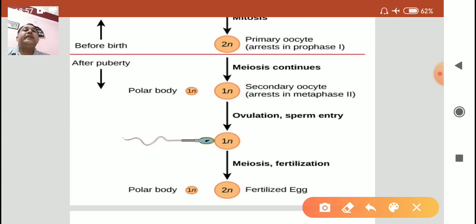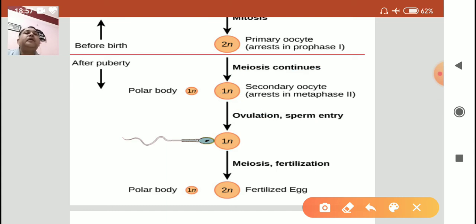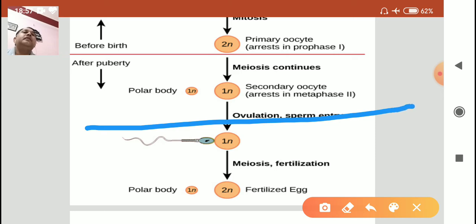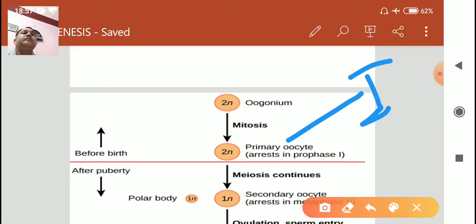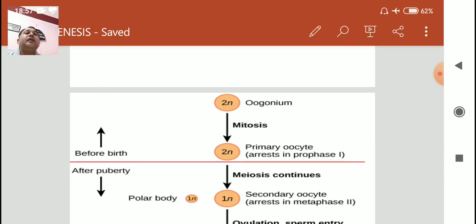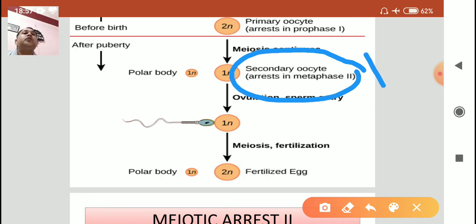So when puberty age reaches, that meiotic arrest is broken down and the secondary oocytes are formed, and a small polar body is also formed. Another interesting thing is that at this stage the meiosis goes into arrest again. Previously we saw there is meiotic arrest 1 before the puberty age. Now when puberty age reaches, after the formation of secondary oocyte there is meiotic arrest 2.